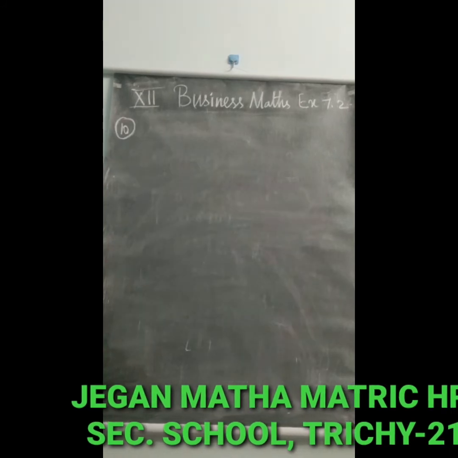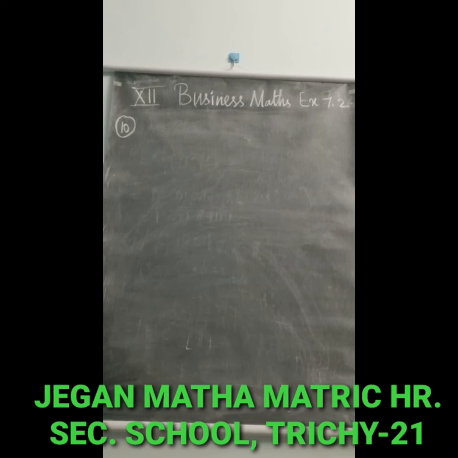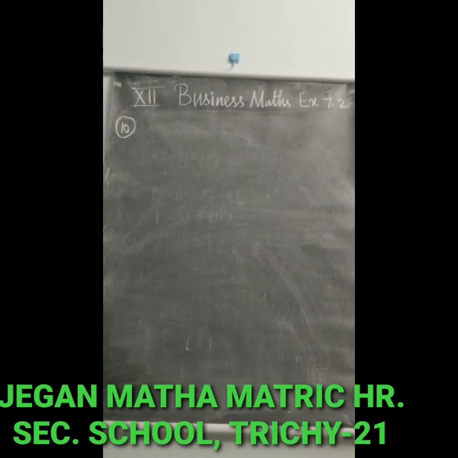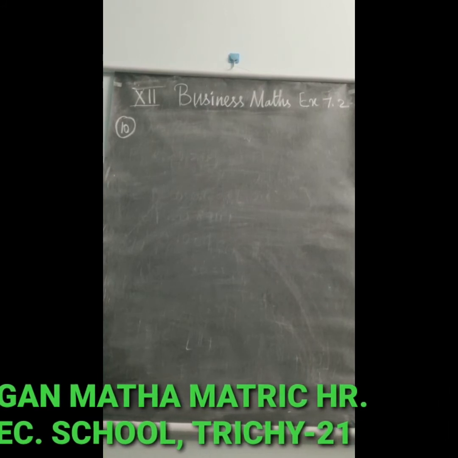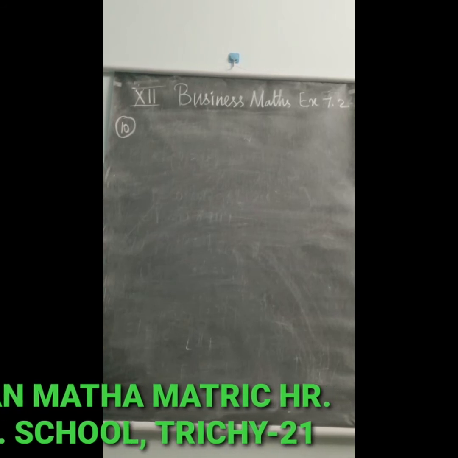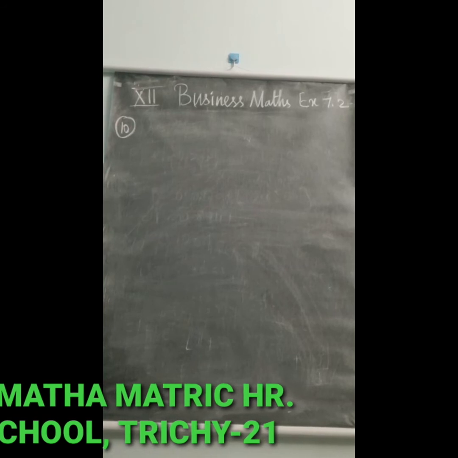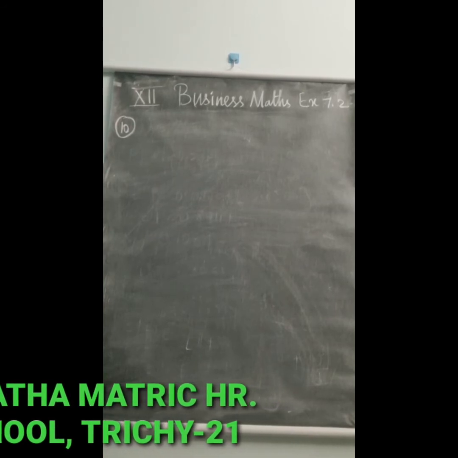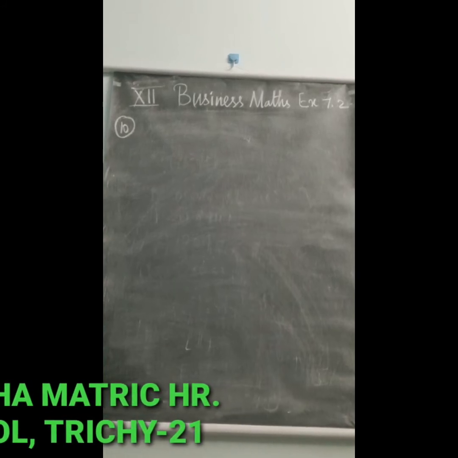So P of x at least 5 is 0.1089. The 10th question: the distribution of the number of road accidents per day in a city is Poisson with mean 4. Find the number of days out of 100 days when there will be no accident, at least 2 accidents and at most 3 accidents. First let us see for 1 day, and then for 100 days we multiply the 1 day answer by 100.